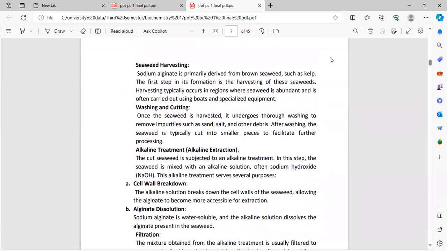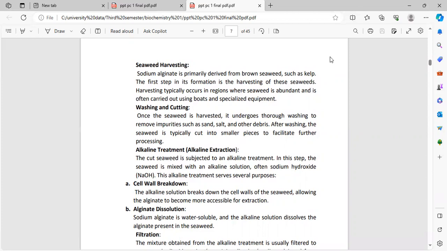Seaweed harvesting. Sodium alginate is primarily derived from brown seaweed, as we know, such as kelp. The first step in its formation is the harvesting of this seaweed. Harvesting typically occurs in regions where seaweed is abundant and is often carried out using boats and specialized equipment.